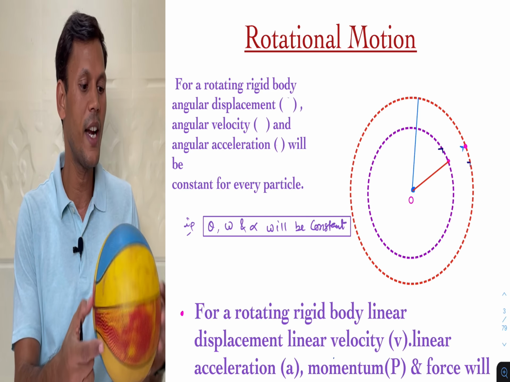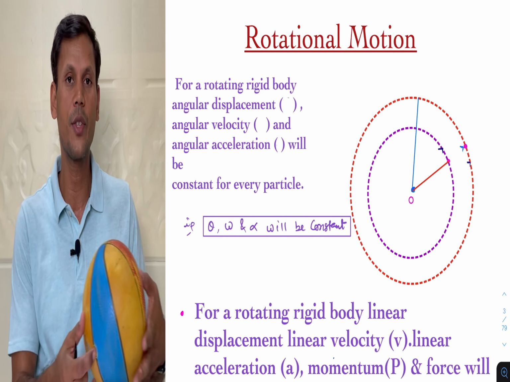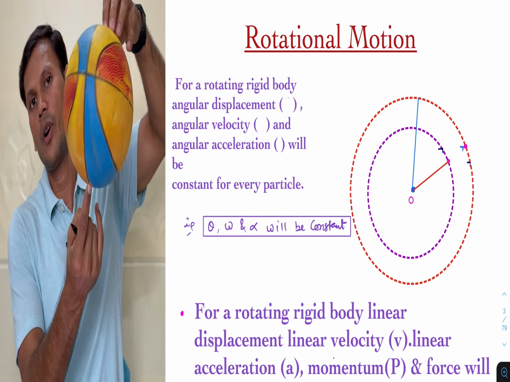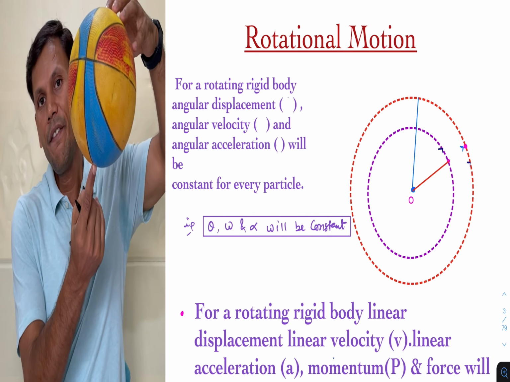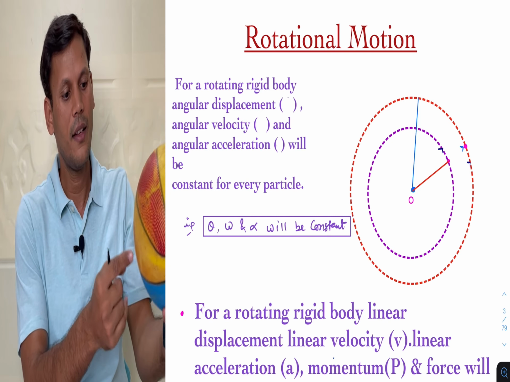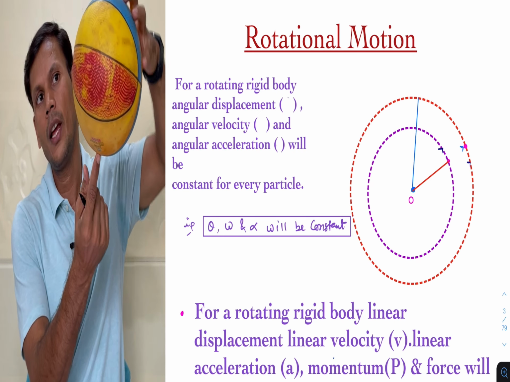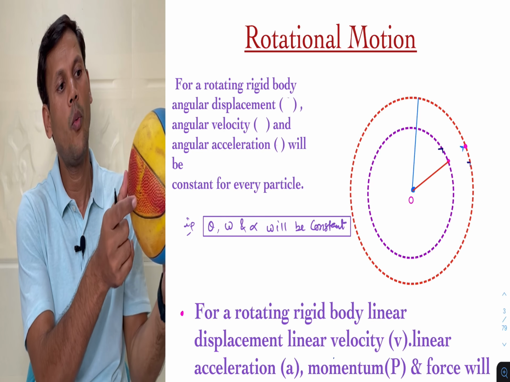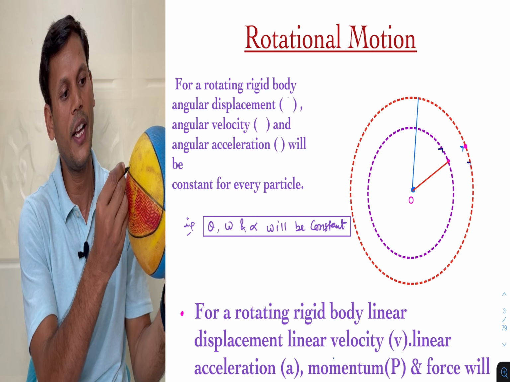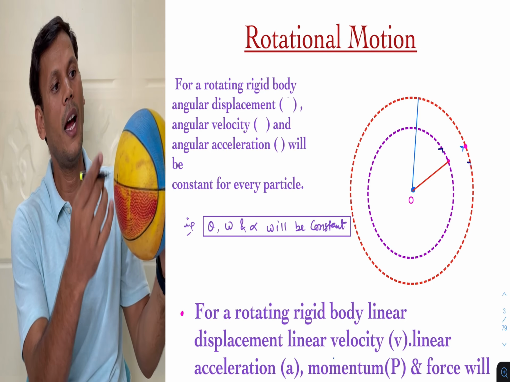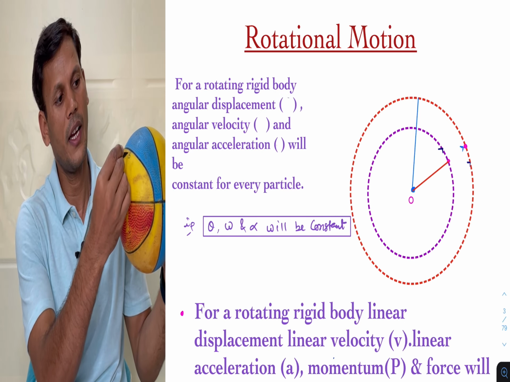For rotation there should be a particular axis. Suppose there is an axis through this; I can say this is rotating about this axis. I will say this is the axis of rotation at which it is rotating. I will take two particles, one at point A and another at point B. Two different points, A and B.